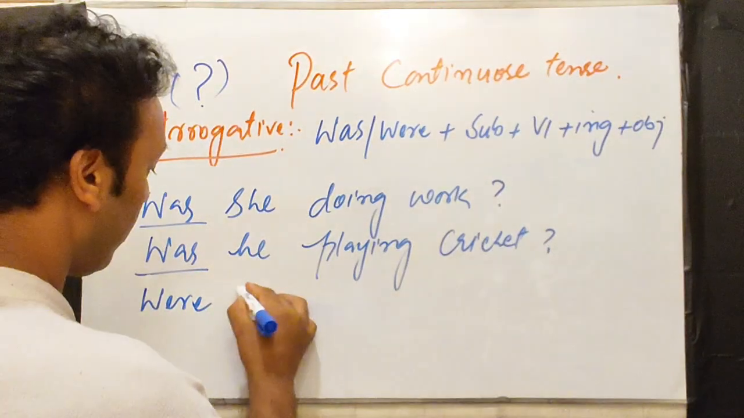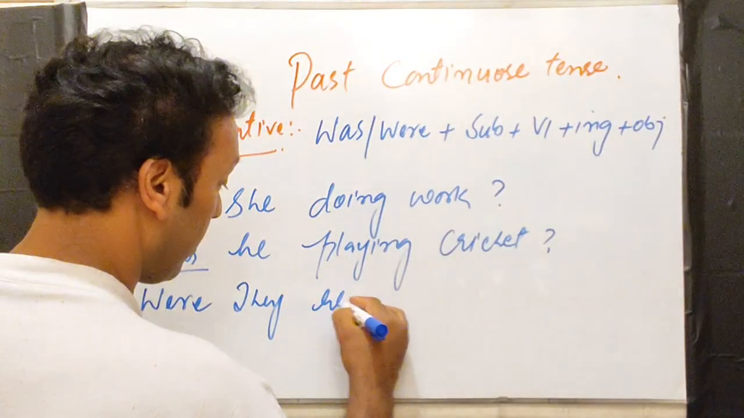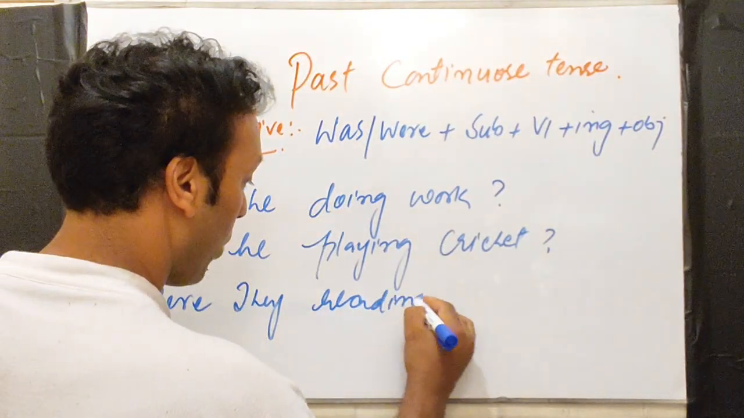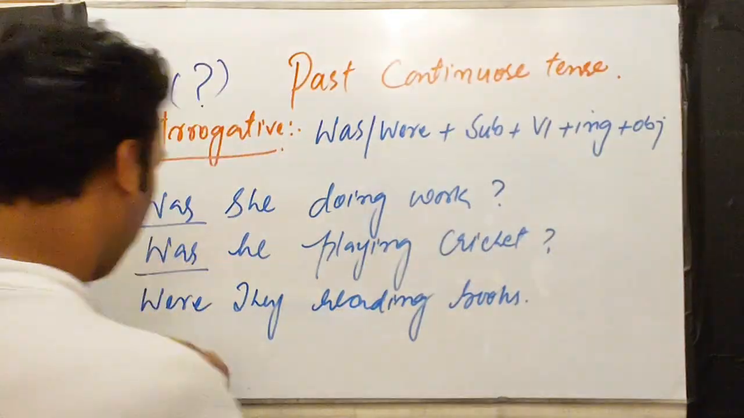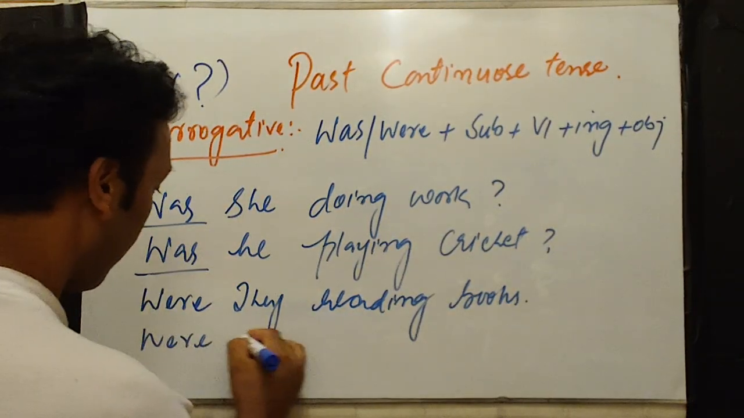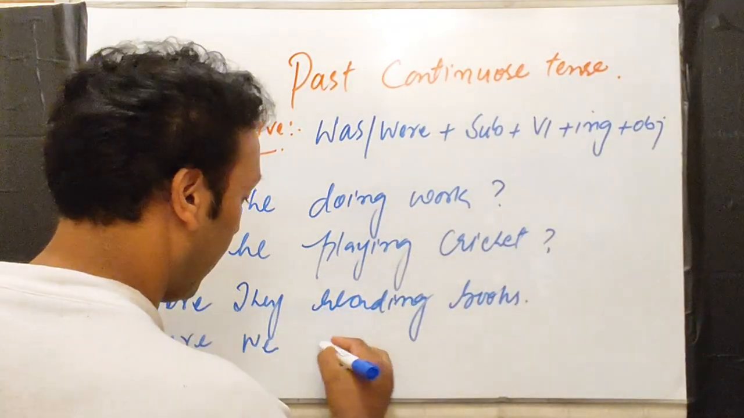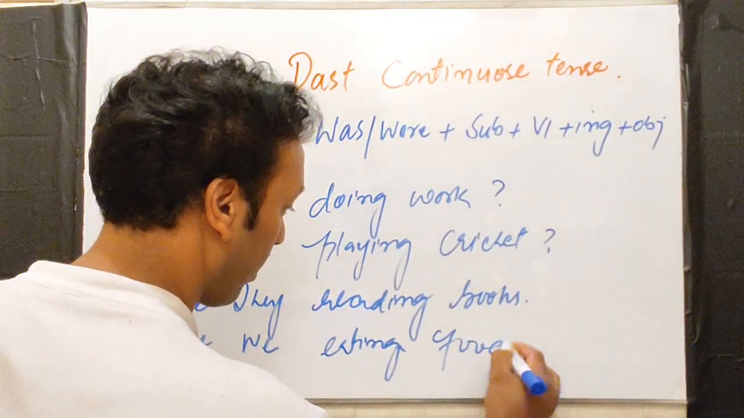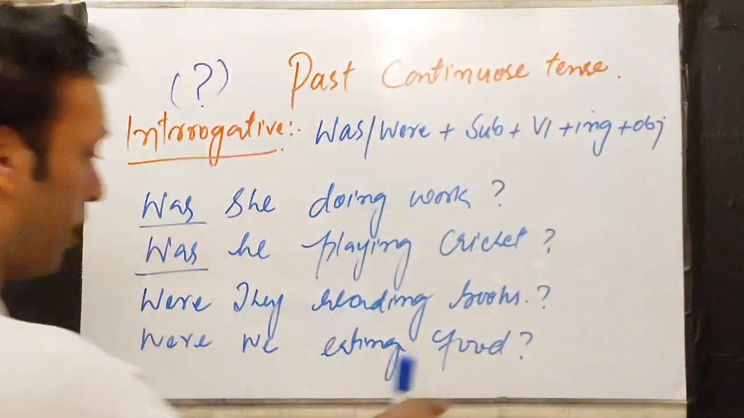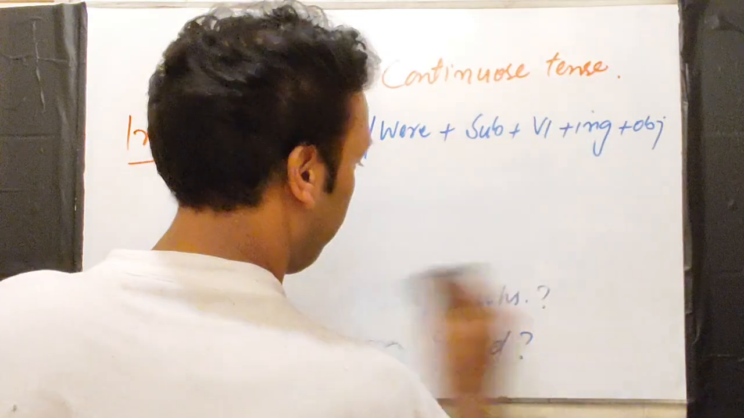Were they writing? Were they reading books? Were we eating food? Were we eating food? So let's make some more sentences.